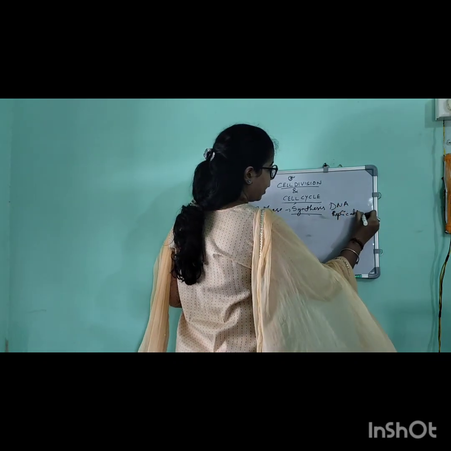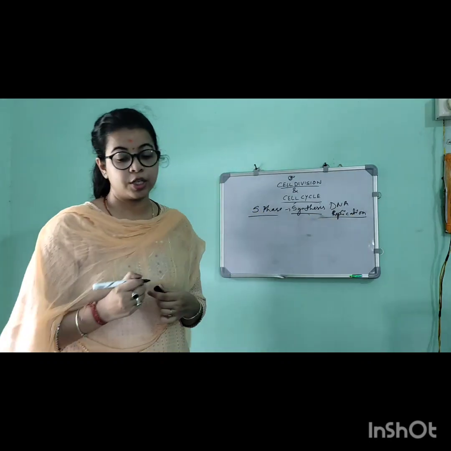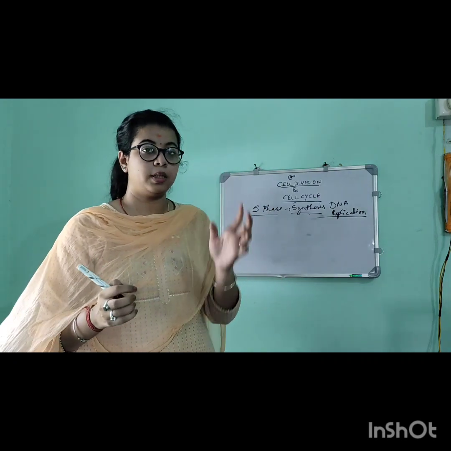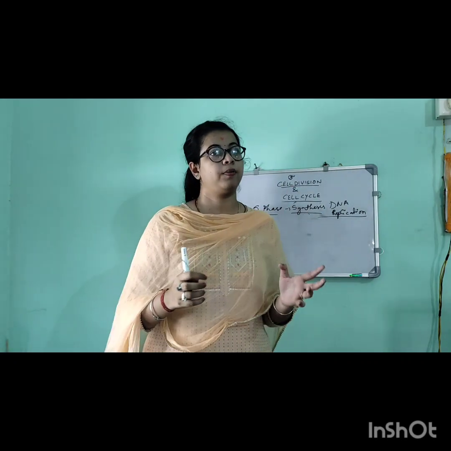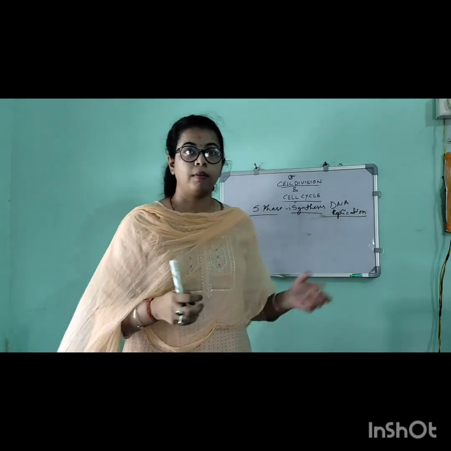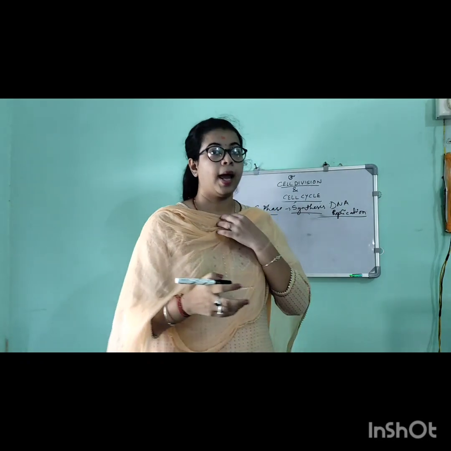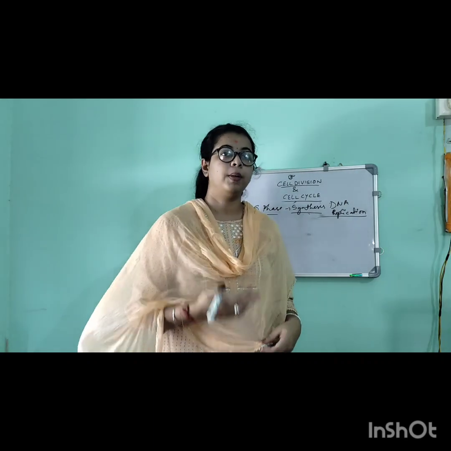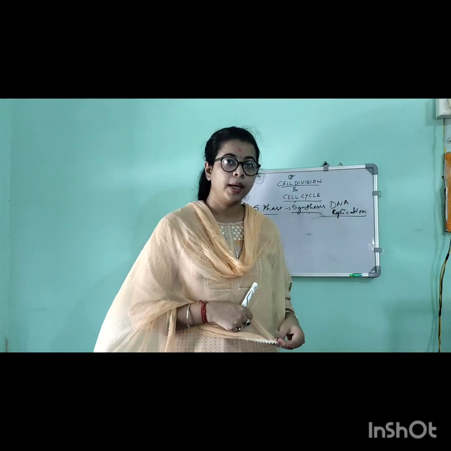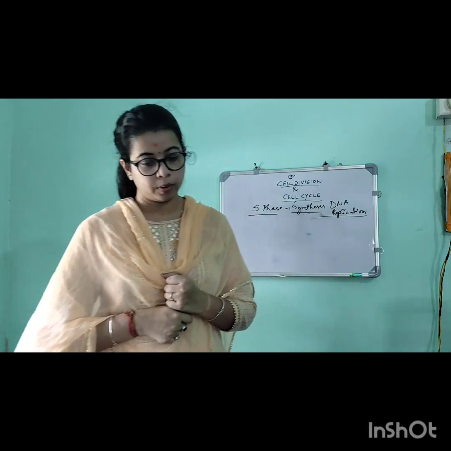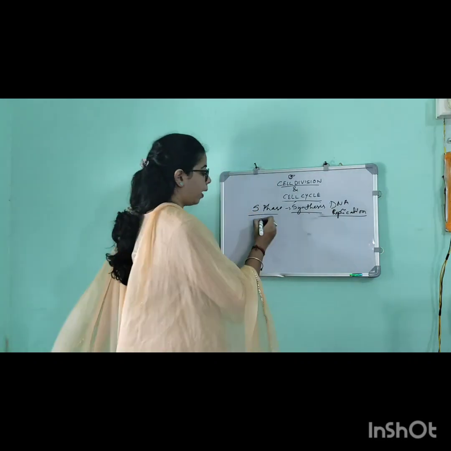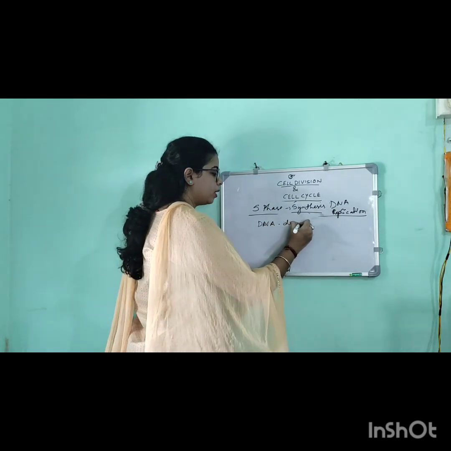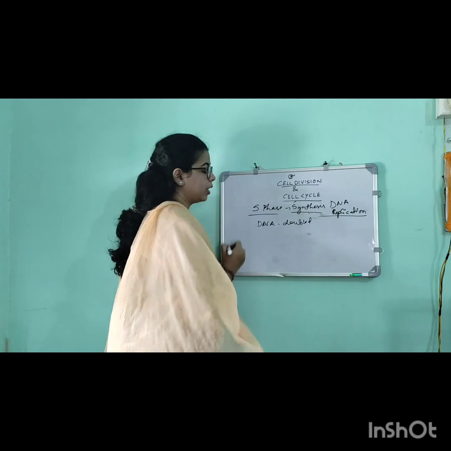Here all the raw materials which were prepared during the G1 phase will be utilized for the DNA replication. During DNA replication the parent genetic material will be copied and DNA synthesis will occur. Here the amount of DNA is doubled. Why? Because during this stage the DNA replication has occurred.